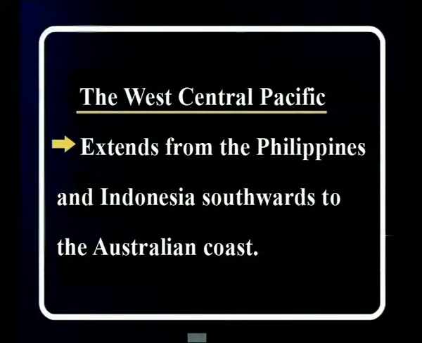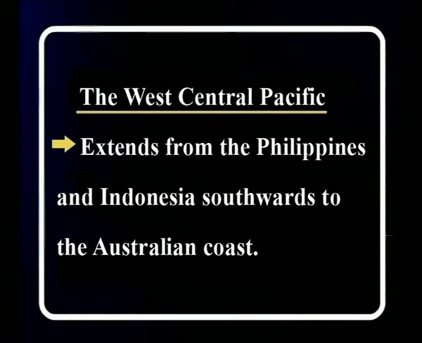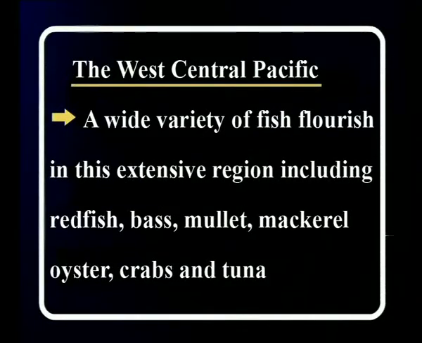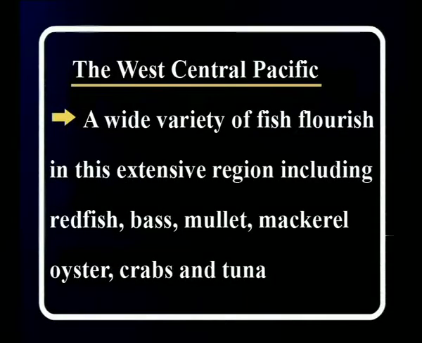The sixth area is the West Central Pacific, which extends from the Philippines and Indonesia southwards to the Australian coast. A wide variety of fish flourish in this extensive region, including redfish, bass, mullet, oyster, crabs and tuna.